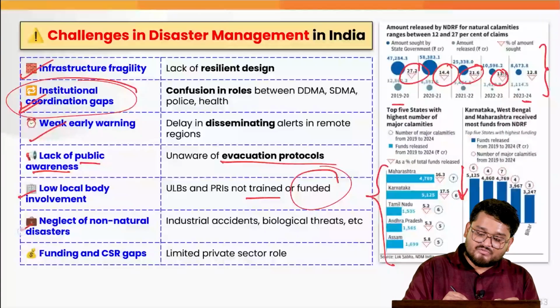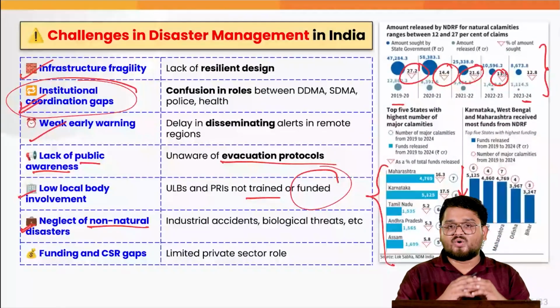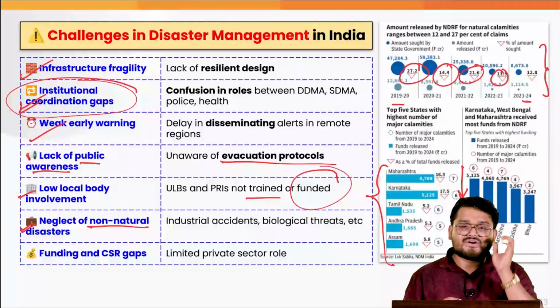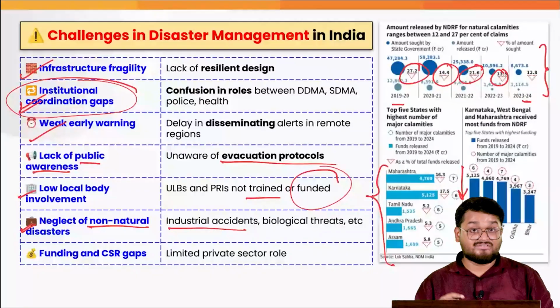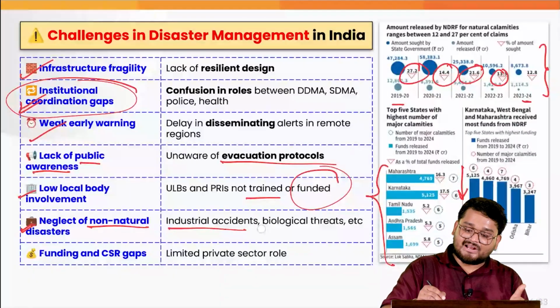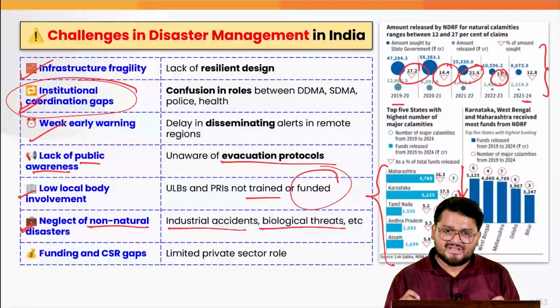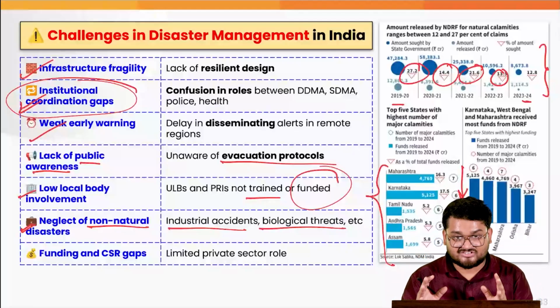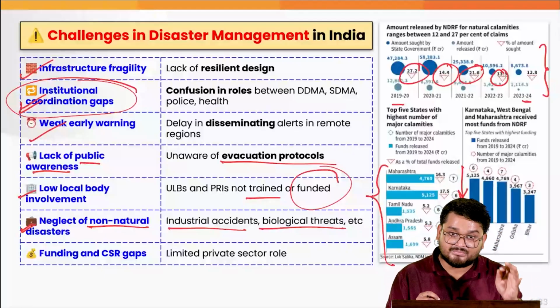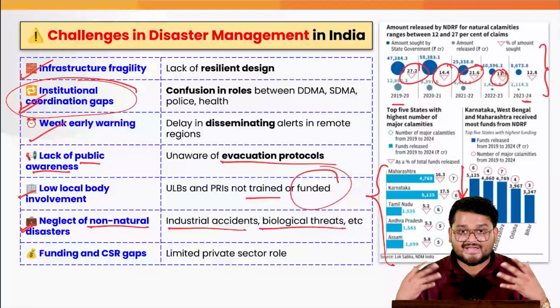And at the end of the day, we also tend to neglect non-natural disasters, right? For example, the recent industrial incidents you can mention in the comments, and also the biological threats that we have. These are kind of non-conventional disasters, but we need to have steady protocols in place due to our booming economy.